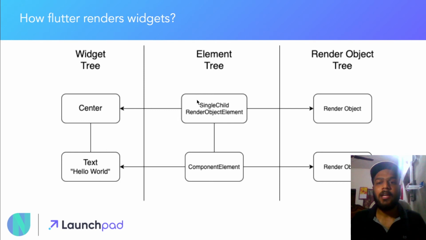Now each of the render objects will be created when the elements call the createRenderObject function. So on the basis of the elements which we have created, we will be creating the render objects by using the createRenderObject function. Again, you don't need to worry about the createRenderObject function. It is something which takes place in the background.